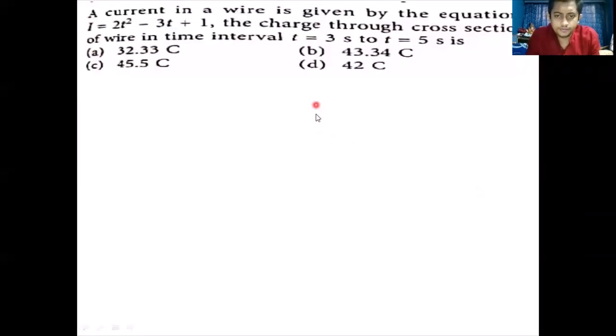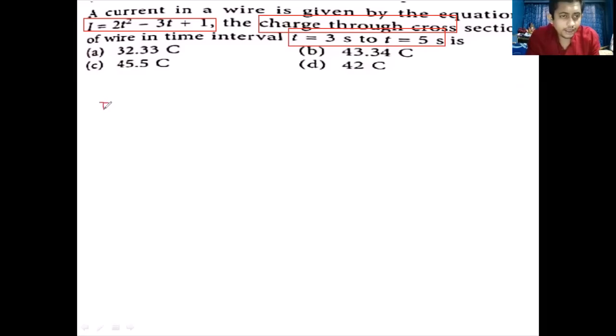So let's read the question. In the question, they're telling that current is flowing through a wire, and the equation of the current flowing through the wire is I equals 3t square minus 3t plus 1. They are asking how much charge will cross through that wire in the time interval of 3 seconds to 5 seconds.